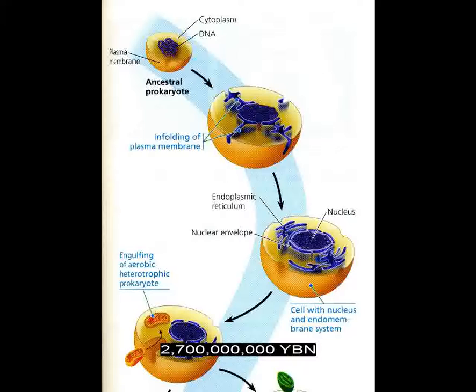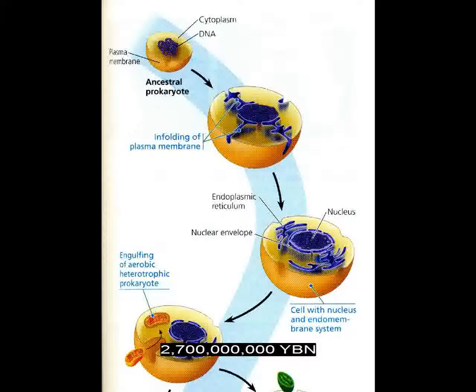Eukaryotic cell, the first cell with a nucleus, the first protist. The nucleus may develop from the infolding of plasma membrane. In prokaryotic cells, the DNA is not membrane enclosed, while in eukaryotic cells, most of the DNA is contained in a nucleus. Eukaryotic cells are generally much larger than prokaryotic cells.